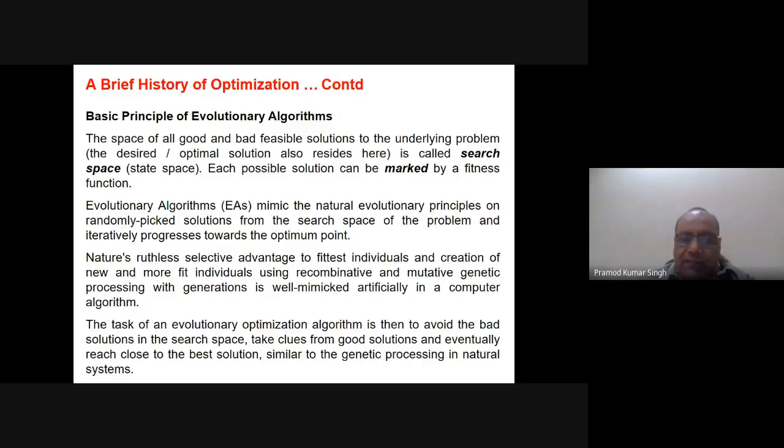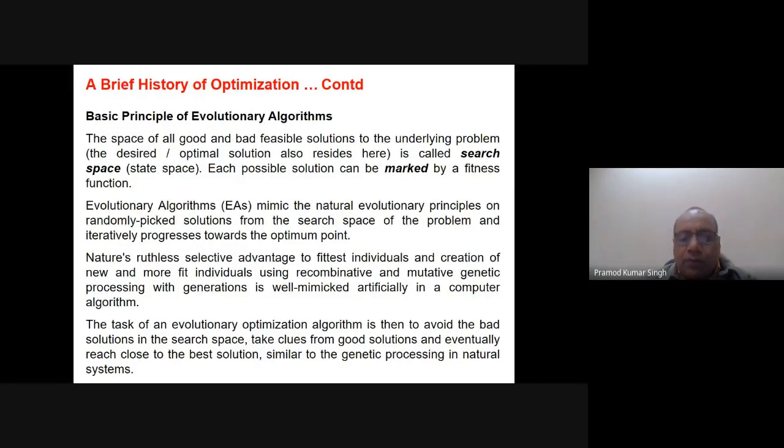The task of an evolutionary optimization algorithm is then to avoid bad solutions in the search space, take clues from the good solutions, and eventually reach close to the best solution, similar to the genetic processing in the natural system. Obviously, if they are going to generate each and every solution, then it will be something like exhaustive search, and we are not going for that, because the size of the feasible search space is too large.